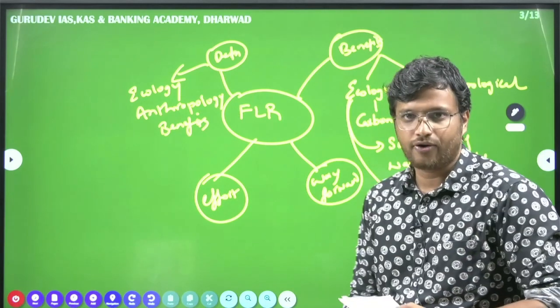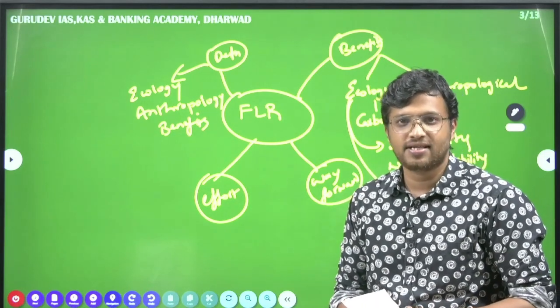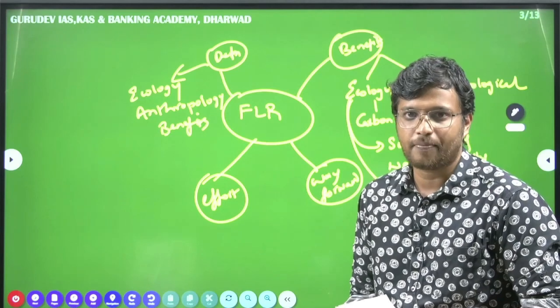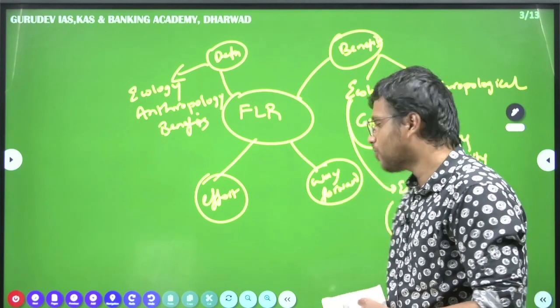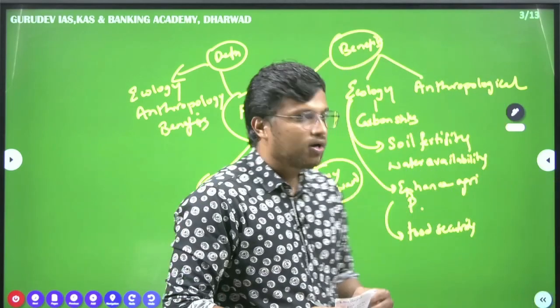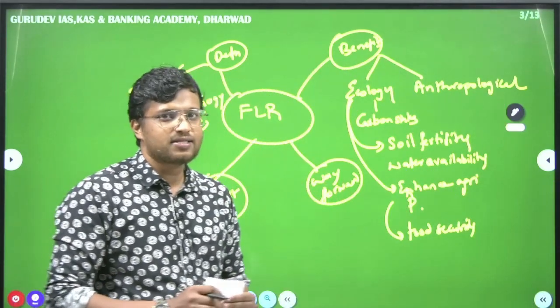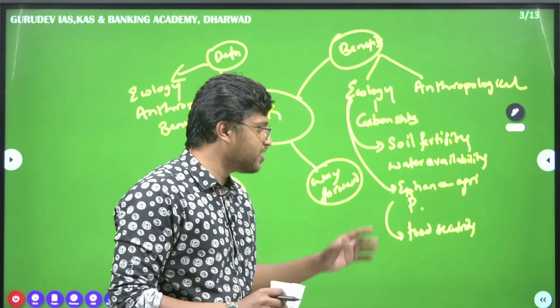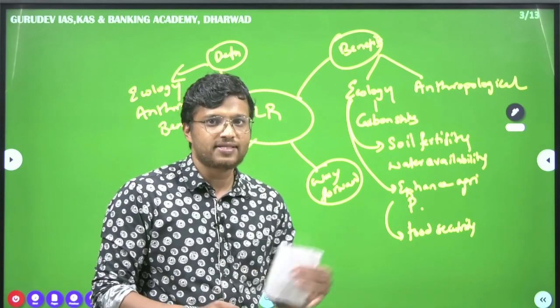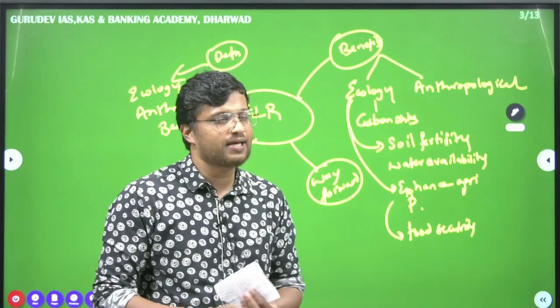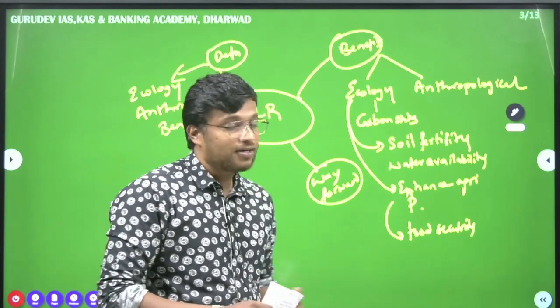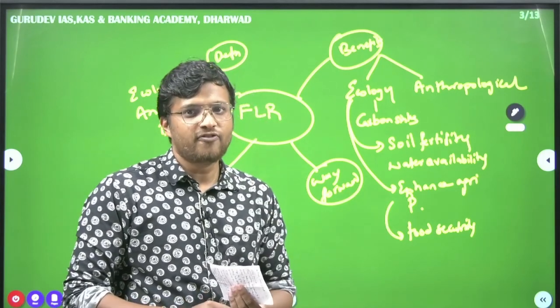Since climate change is real and there is a lot of deforestation taking place, when these forests are destroyed, food security is in danger. We see a lot of reports that point out how much hunger is prevailing in this world. So restoring this will help us in food security.